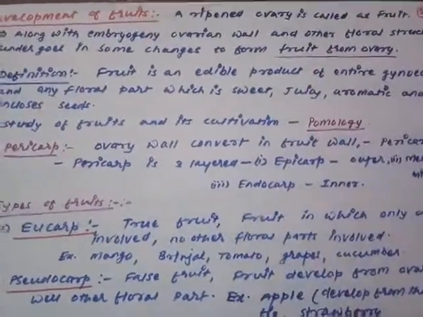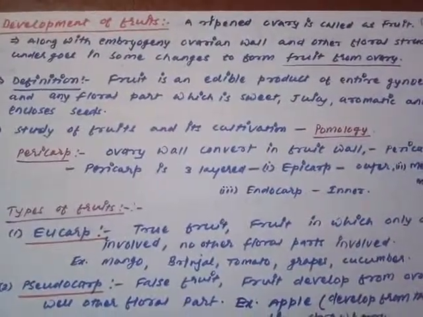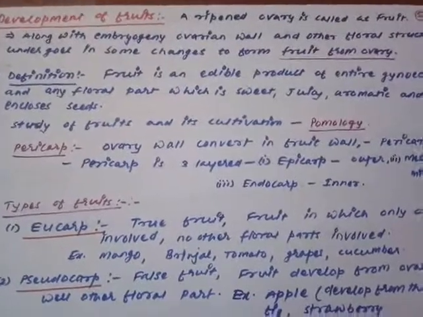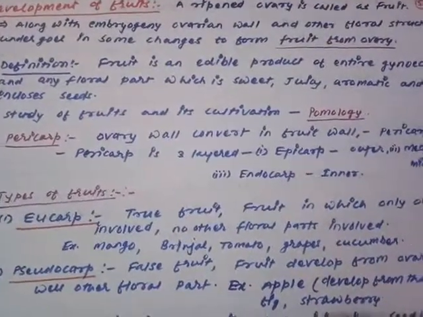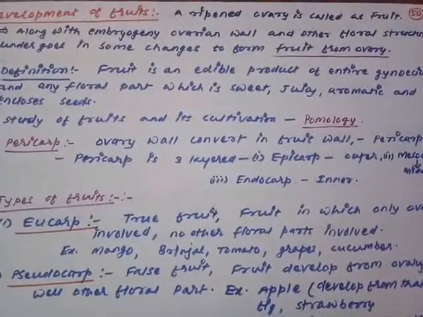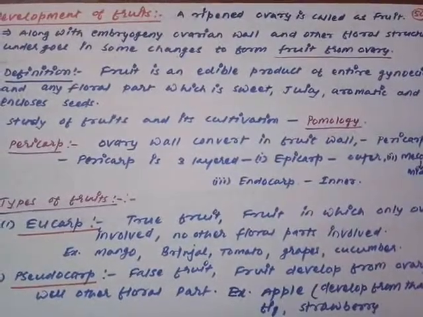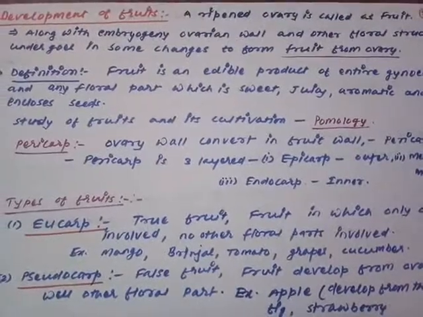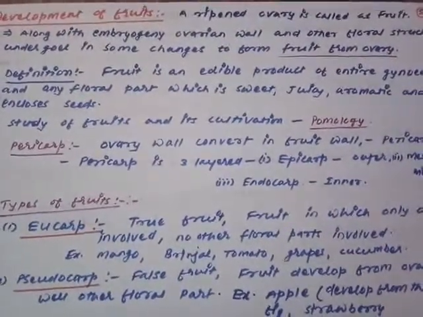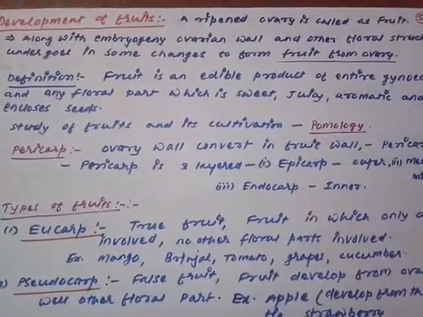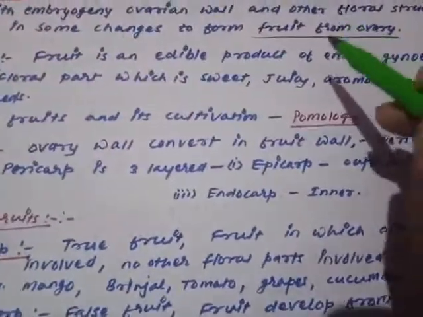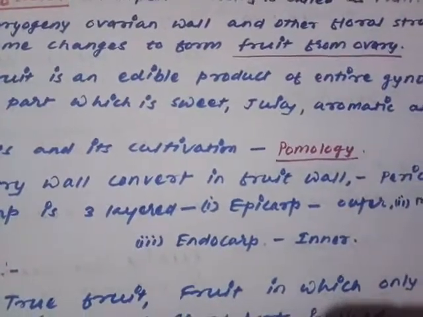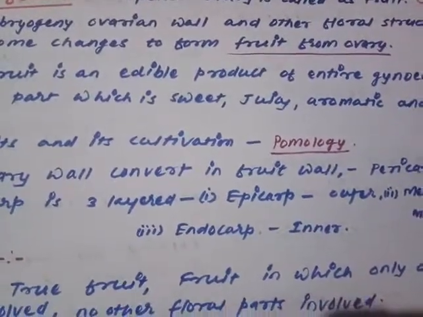So are you getting my point? As soon as embryogeny starts, the process will not wait till the completion of embryogeny. When embryogeny starts, side by side some other ovarian structures and floral structures also undergo some changes and modifications, and due to those changes the fruits are produced from the ovary. So the key concept is that the fruit is developed from the ovary, or the fruit originates from the ovary.